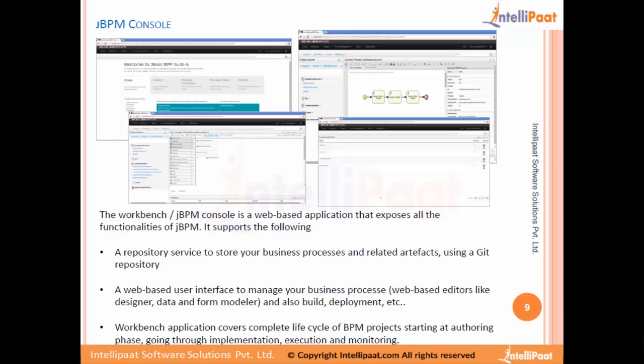So this is the home screen that we are displaying here. This is a sample process designer that I have shown. There are some menus available here from which we will be able to drag and drop the items. And whichever is displayed here, this is the properties window. For each element, we will be able to set the properties. And this one here is a form modeler. We would be able to create UI forms to get input from the user for a process, or to make the user take some action on the data that we have, in the case of workflows. Those forms can be designed here.